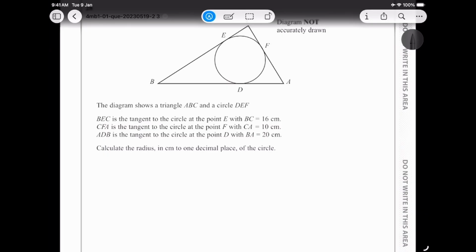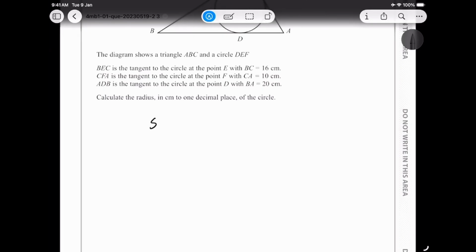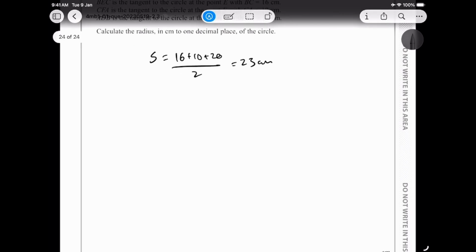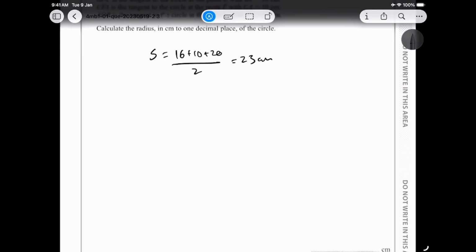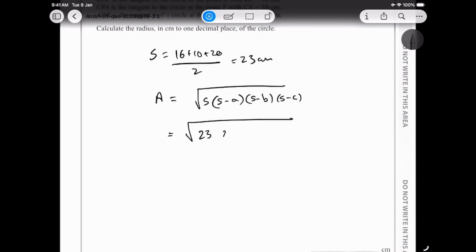We will be using the formula S is equal to 16 plus 10 plus 20 upon 2, which is 23 centimeter in this case, which is my length of S. And then I'm going to use Heron's formula, which is area is equal to square root of S into S minus A, S minus B, S minus C, and I get 23 minus 16, 23 minus 10, 23 minus 20, and I should be getting my final answer as square root 6279. Okay, and then I can write it as 79.24.